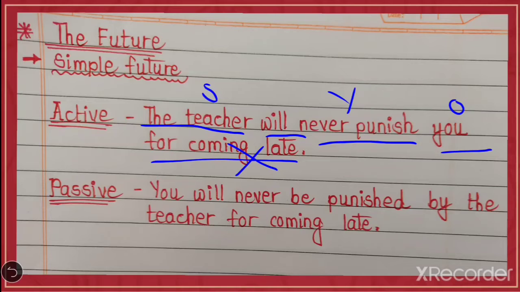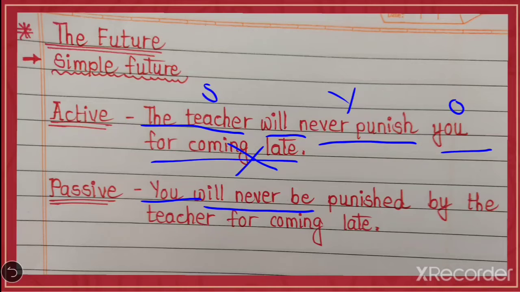So by turning, the object you will turn into the subject in the passive sentence. So you is the subject. After that, will be punished, that we know. But here the word never, always, this word will come, so we have to put it after will, as it is. Will never be.